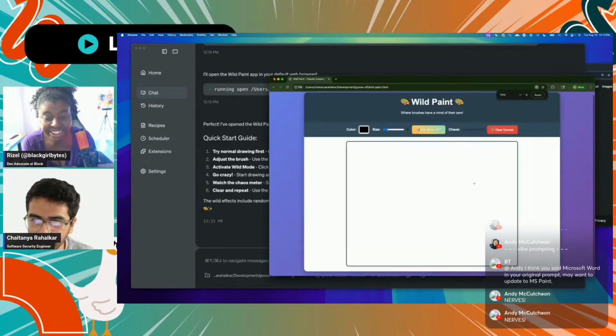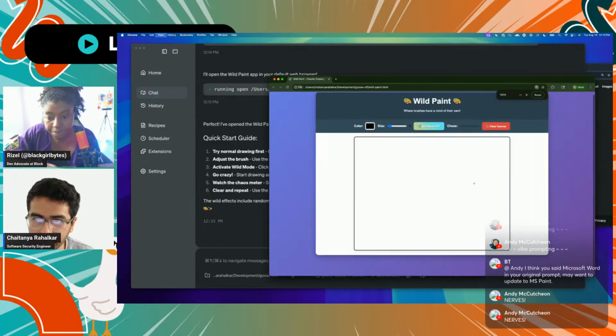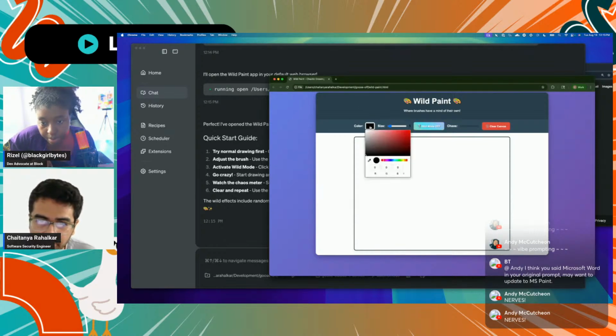I think it did a pretty good job. It created an app called Wild Paint. Instead of giving me a color palette, it actually gave me the option to be very specific about the color I want by specifying the RGB values. It also gave me options to select by hex and the other color formats, which is pretty cool. As you can see, this was entirely made by Goose.